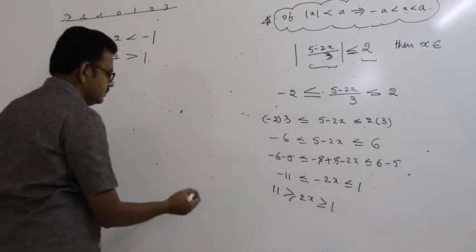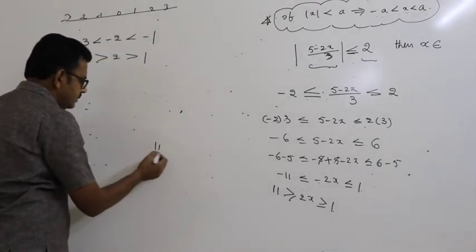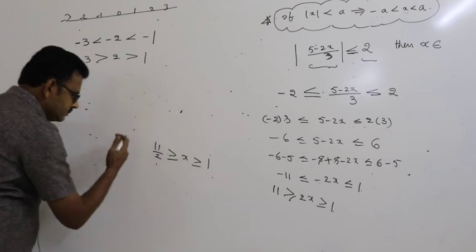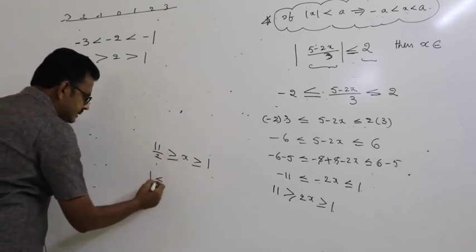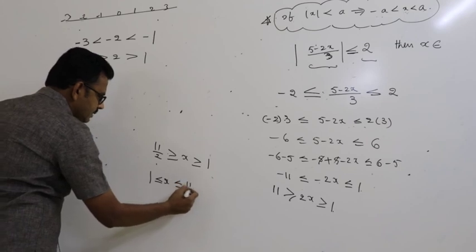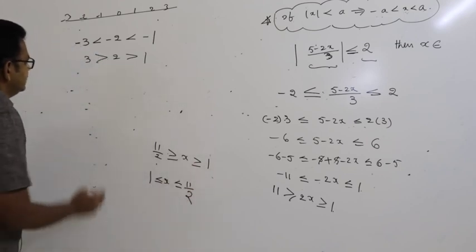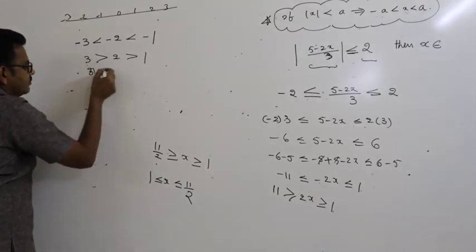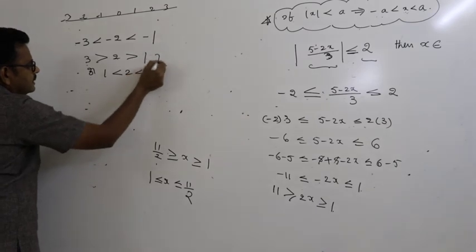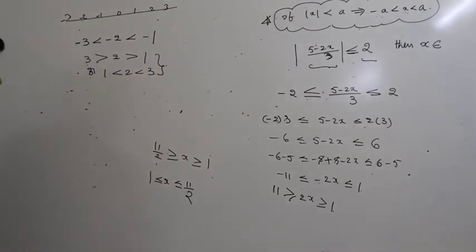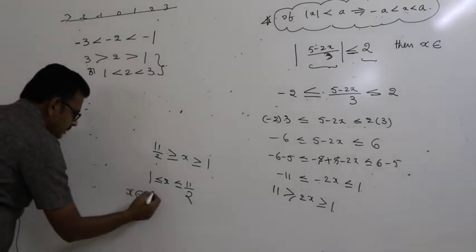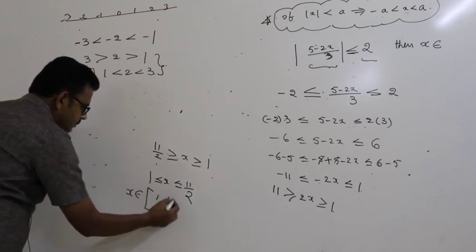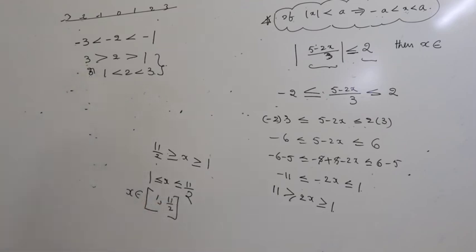Now I am dividing by 2. So 11 by 2 is greater than or equal to x is greater than or equal to 1. Now I can write it in reverse: 1 less than or equal to x less than or equal to 11 by 2. Both are the same, like 3 is greater than 2 is greater than 1, or you can write 1 less than 2 less than 3. Therefore, x belongs to, you can remember, these are very important, the closed interval 1 comma 11 by 2, x values.